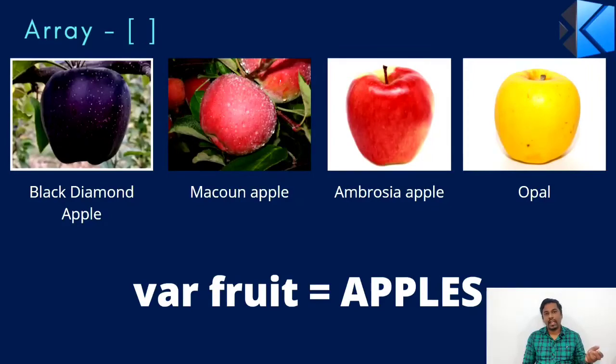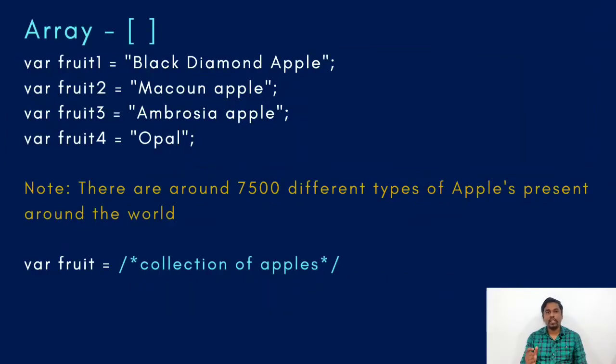So we do fruit1 equal to your Black Diamond apple, fruit2 equal to your Macoun apple, fruit3 equal to Ambrosia apple, and fruit4 equal to your Opal apple. So we declared four different variables.